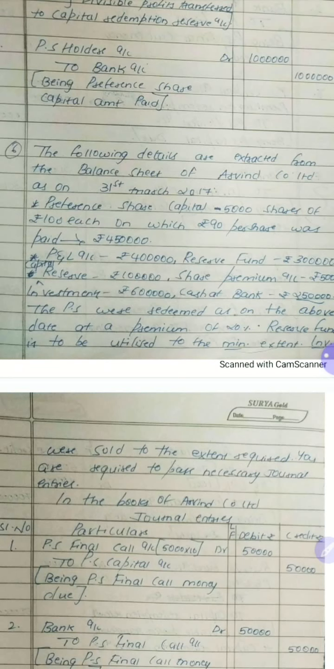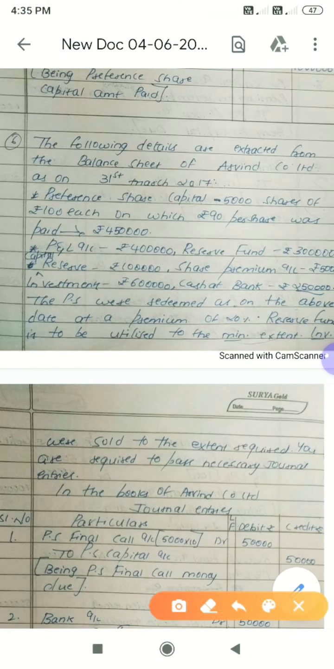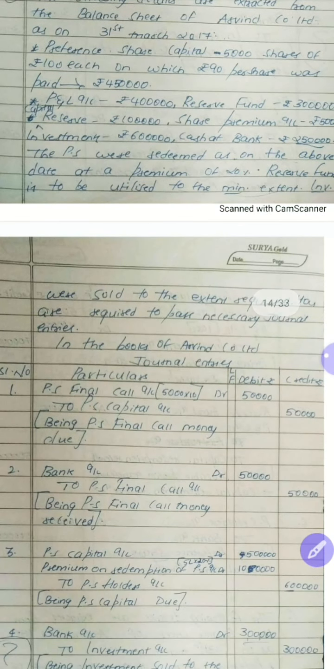The first step is always, whenever we have partly paid shares or calls in arrears, first we have to make a call, and if there are any calls in arrears, first the company has to receive them. So how many shares do we have now? Total we have 5,000, and the amount is 10 rupees, 100 minus 90 is 10. So we have to make a call. Preference share final call account debit 5,000 into 10, 50,000, to preference share capital account 50,000, being preference share final call money due. It is not amount received, it is only due. The next entry, obviously, will be bank account debit 50,000 to preference share final call account 50,000, being preference share final call money received.